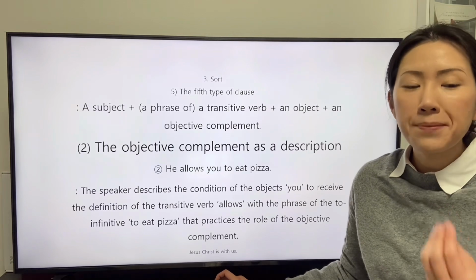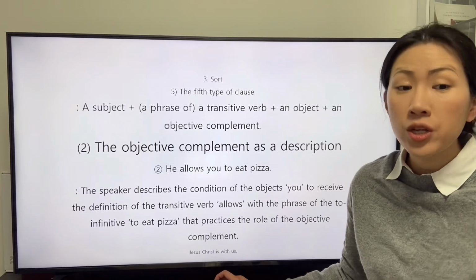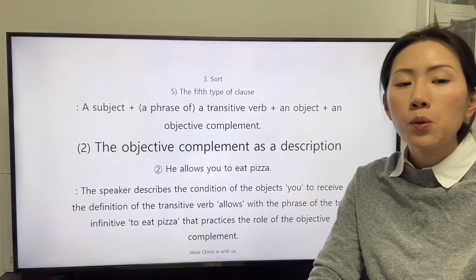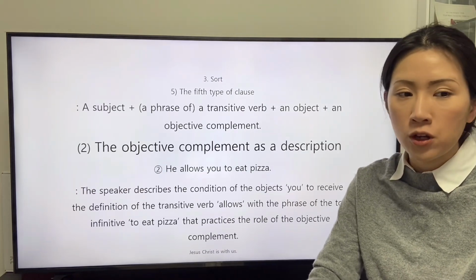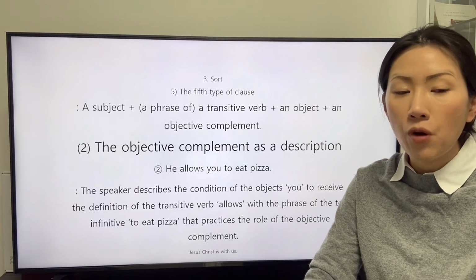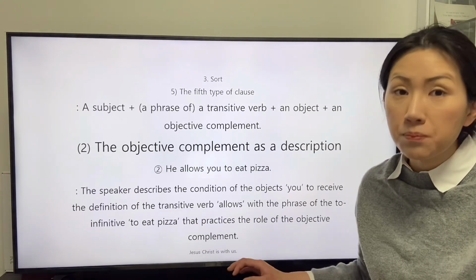The speaker describes the condition of the object, you, to receive the definition of the transitive verb allows with the phrase of the to-infinitive, to eat pizza, that practices the role of the objective complement.